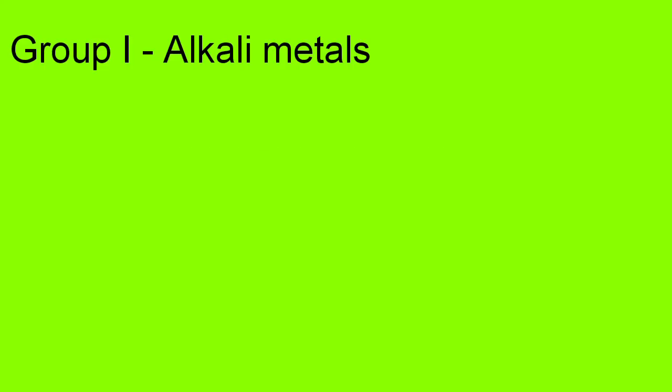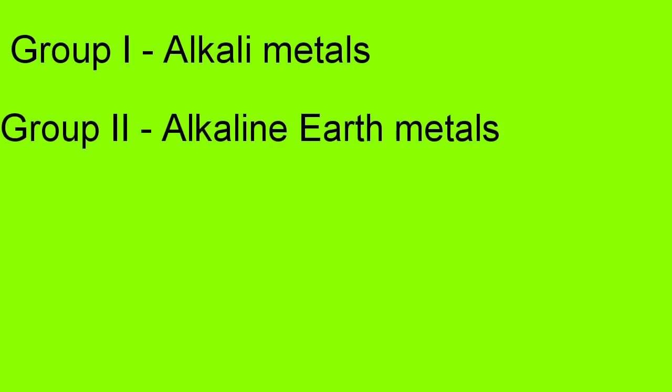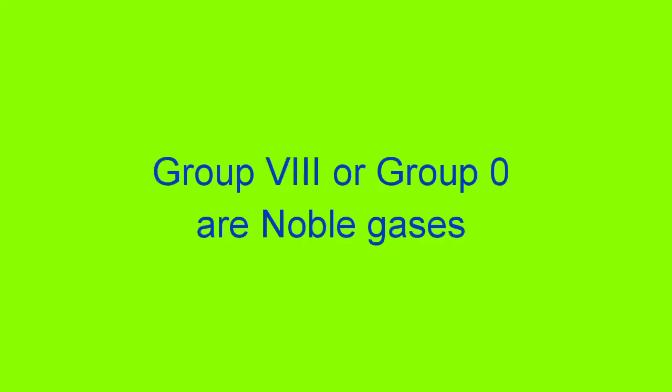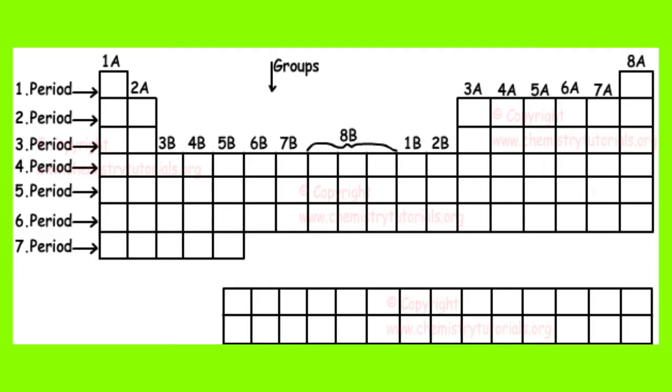Now, very importantly, you need to know the names of these groups. Some of these groups have their special names. For example, group 1 metals are called alkali metals. Group 2 are called alkaline earth metals. Then group 7 are called halogens, and group 8 or group 0 are noble gases. Now, as for the horizontal rows, that's where we have the periods. And in the periodic table, we have 7 periods.